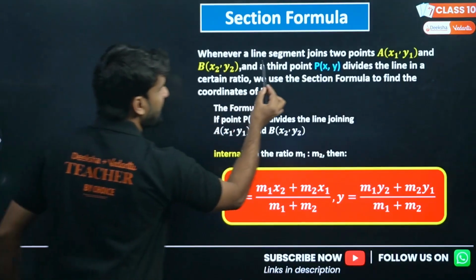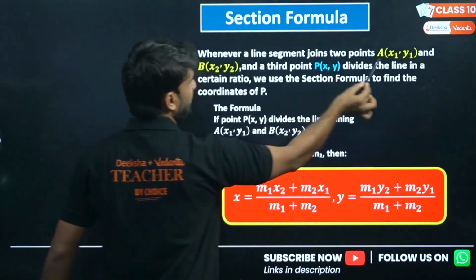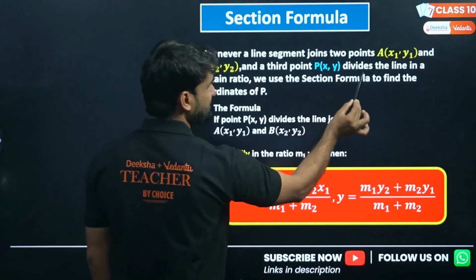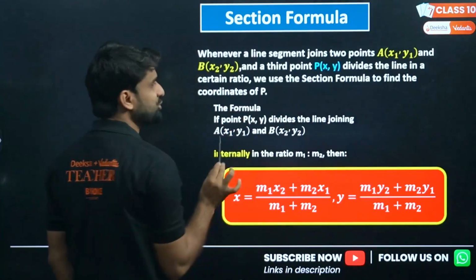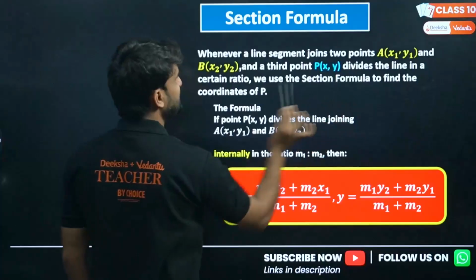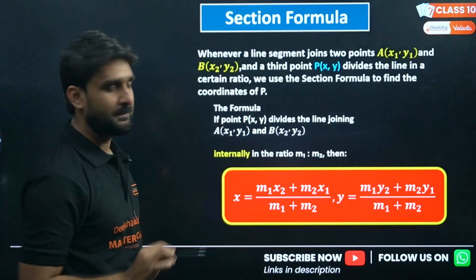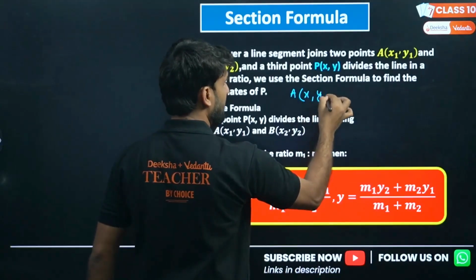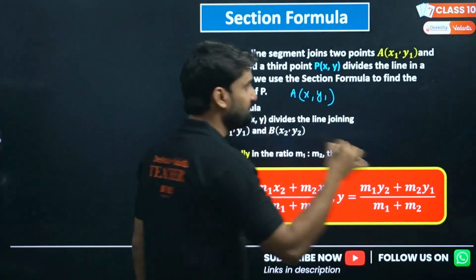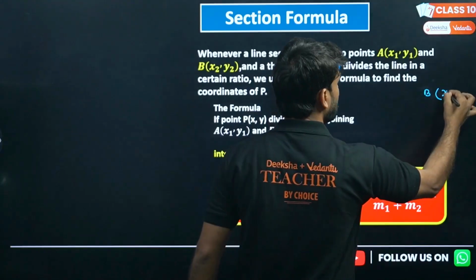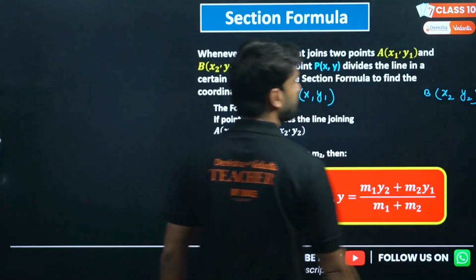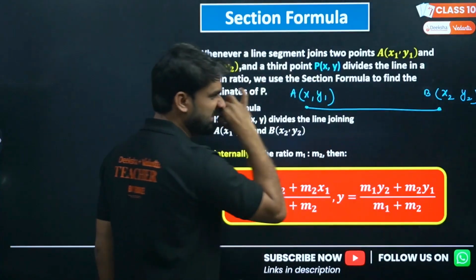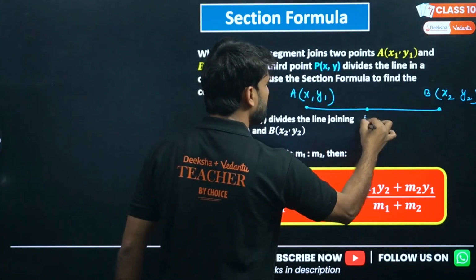Whenever a line segment joins two points A (x1, y1) and B (x2, y2), and a third point P (x, y) divides the line in a certain ratio, we use the section formula to find the coordinates of P. Means there are two points, A with coordinates (x1, y1), and another point B with coordinates (x2, y2), and the line joining these two points is divided by another point P.